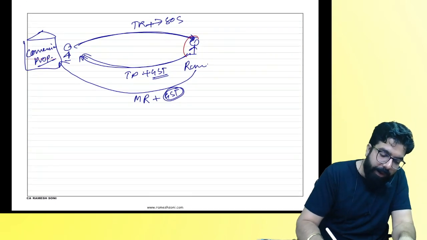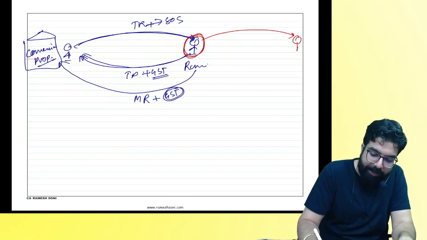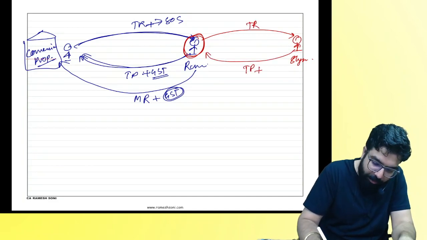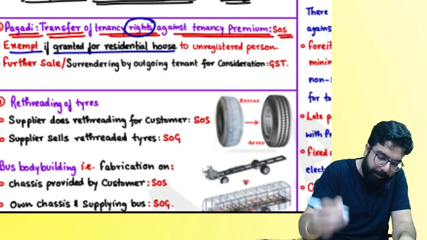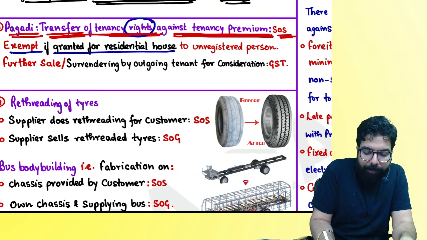Tell me one thing. Ram is leaving the commercial property and going, and he gave the tenancy right to someone else, Sham, and took from him tenancy premium. My question is, will GST come? Yes, people over here now. See, giving tenancy right against tenancy premium is always a supply of.